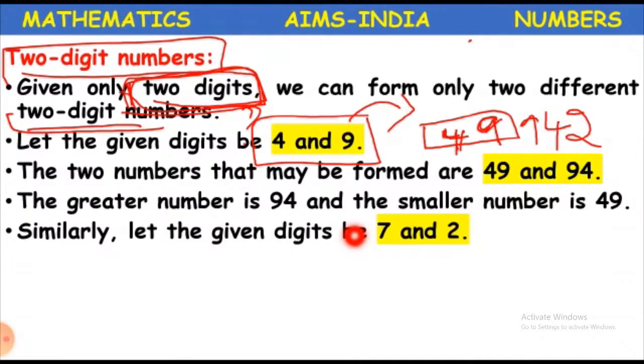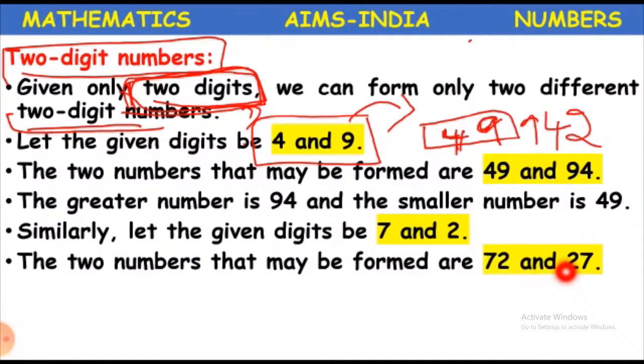So the 2 numbers that may be formed are 72 and 27. Clear? Among these, 72 is the greater number and 27 is the smaller number. Understood? We have formed 2-digit numbers from given 2 digits.